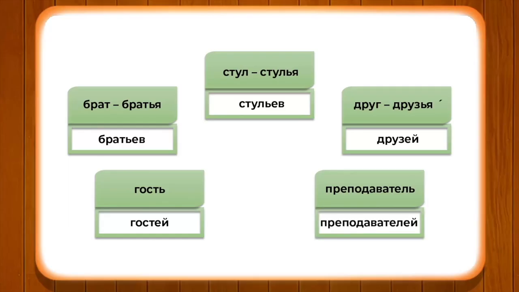However, in some examples we see that друг in nominative plural is друзья, and брат the plural is братья. Accordingly, you should remember all such different exceptions.